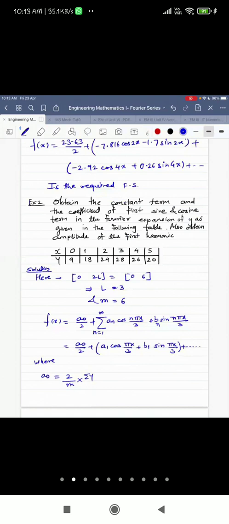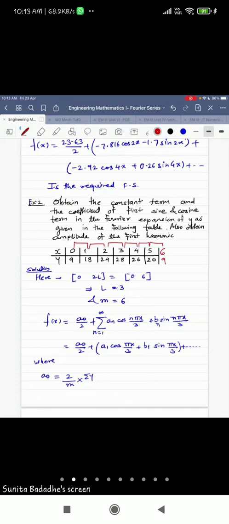M is the number of subintervals. As I am telling again and again, here you are assuming that there is a 6 value, and for that the corresponding y value is 9. How many subintervals are there? This is the first subinterval. Then this is the second subinterval. This is the third subinterval. This is the fourth subinterval. This is the fifth subinterval, and this is the sixth subinterval. Is it clear? So M is the number of subintervals.